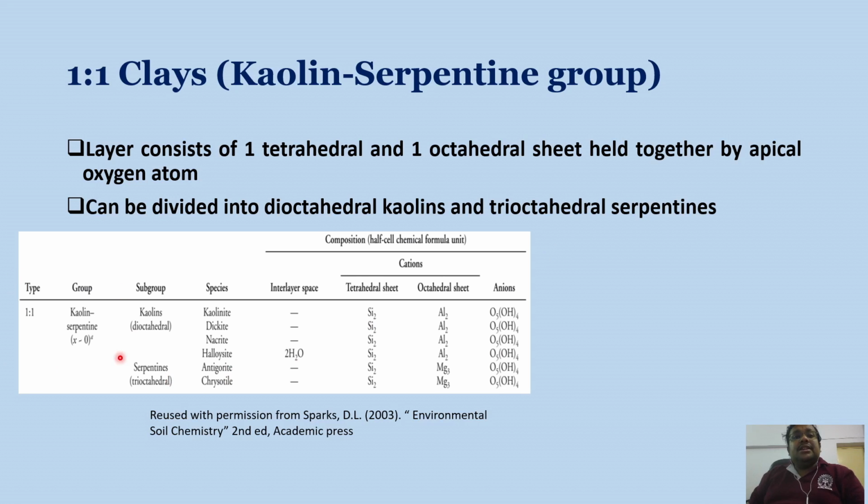So the group is the kaolin-serpentine group, and the subgroups are kaolins and serpentines. Kaolin group minerals are kaolinite, dickite, nacrite, and halloysite, whereas the serpentine group minerals are antigorite and chrysotile. We are going to discuss the detailed structure of one or two of them.